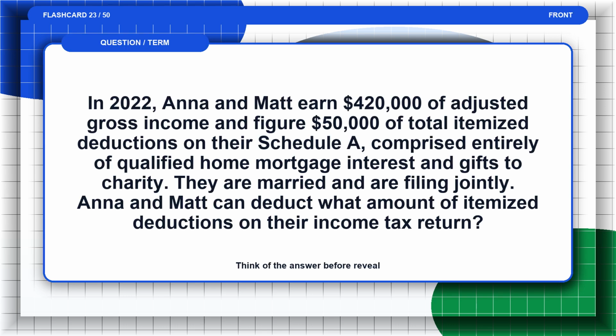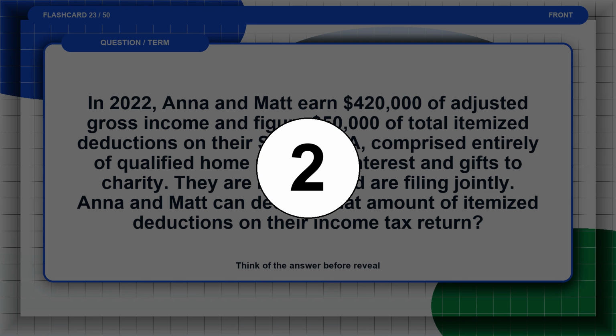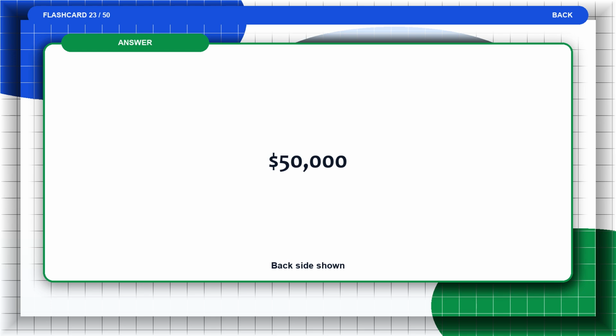Flashcard 23. In 2022, Anna and Matt earned $420,000 of adjusted gross income and figure $50,000 of total itemized deductions on their Schedule A, comprised entirely of qualified home mortgage interest and gifts to charity. They are married and are filing jointly. Anna and Matt can deduct what amount of itemized deductions on their income tax return? Think of the answer before the reveal. The answer is $50,000. Flashcard 24.